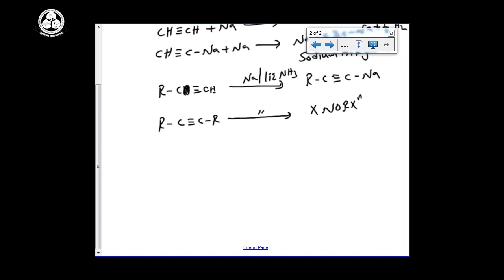Sometimes they will give sodamide, NaNH2 also, that we have to memorize, that is sodium in presence of liquid ammonia. Sodium reacts with excess of liquid ammonia, NH3, to form sodamide. Sometimes they will give the reagent indirectly, that we have to identify, that is acidic nature reaction.